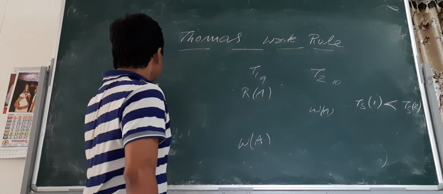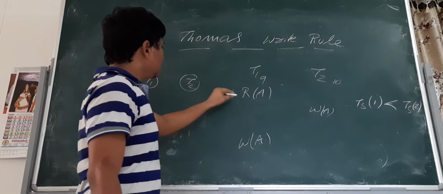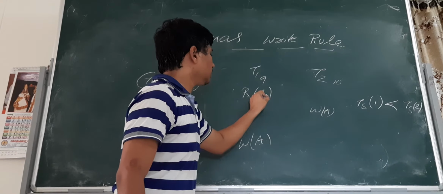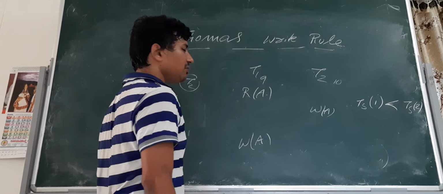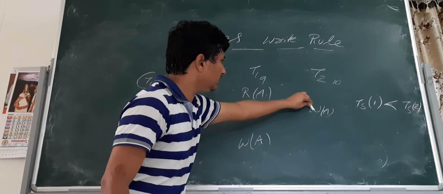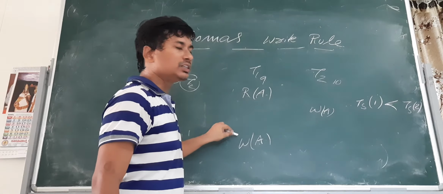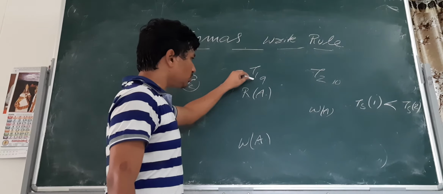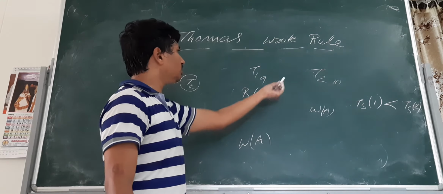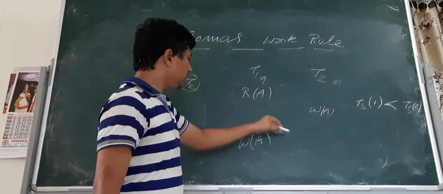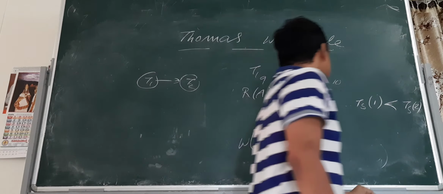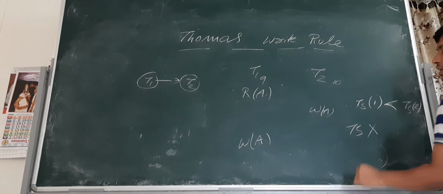If you draw the precedence graph for transaction 1 and transaction 2, there is a read-write conflict, so you will have an edge. And then write and read: this is saying that transaction T2 should be executed before transaction T1, which is not allowed. Transaction T1 should always be executed first, then T2, in any serial schedule equivalent to this non-serial schedule. But this one says T2 then T1. So this is not following the timestamp ordering protocol.